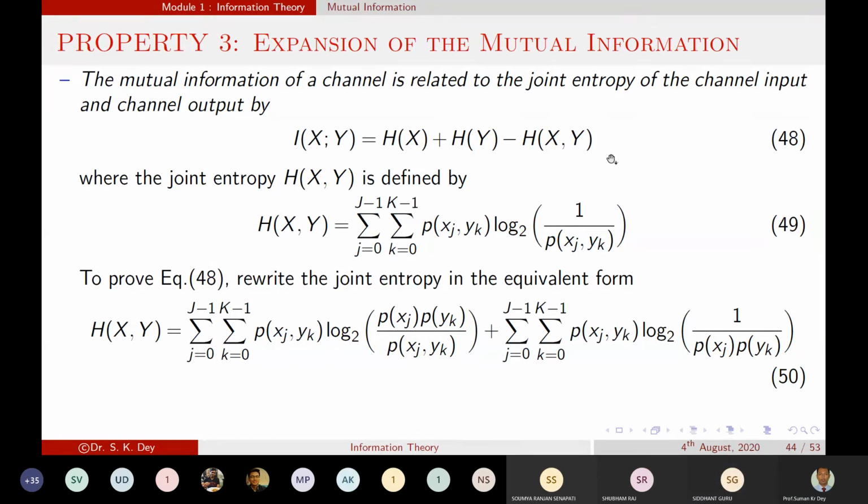Yes, sir. So for proving this, we are just taking the joint entropy, and we already know this is the joint entropy. Now we will expand the joint entropy. Okay. So can we write this equation equal to this, whatever they have written over there? Equation 49 can be written as equation 50. Can we do it like that?